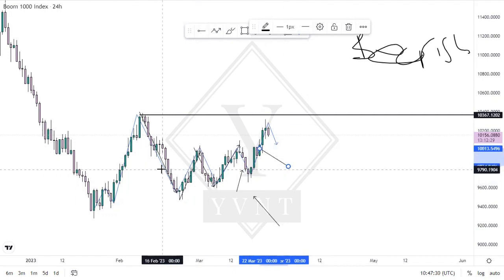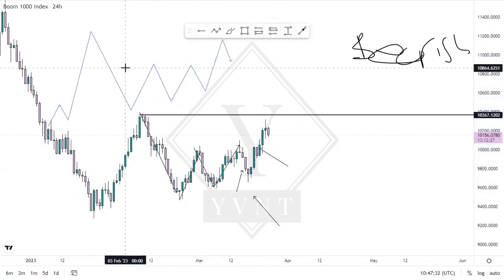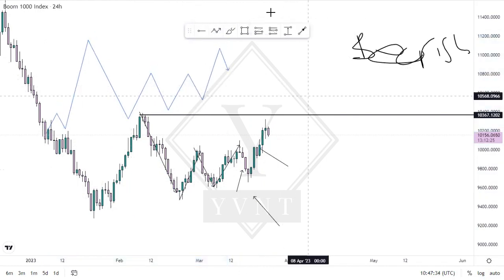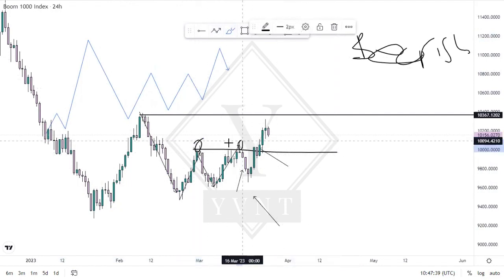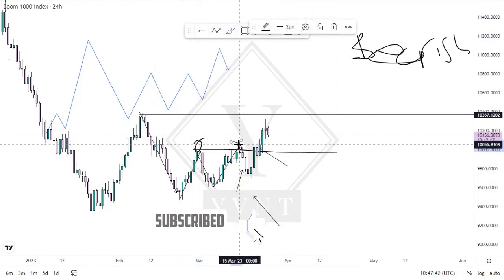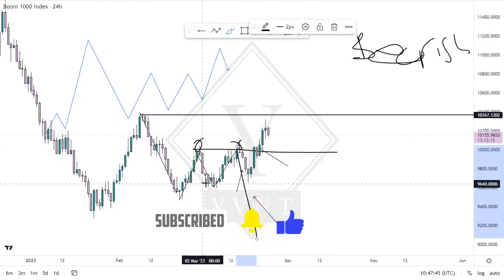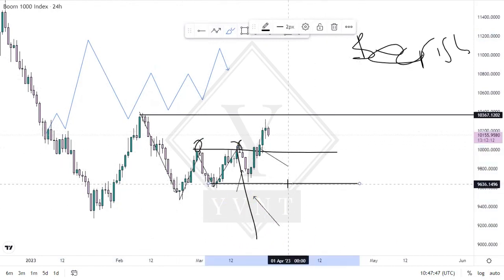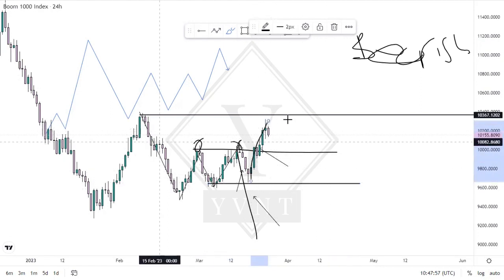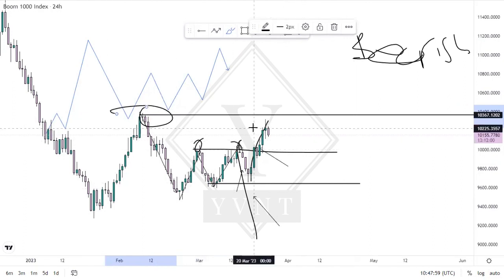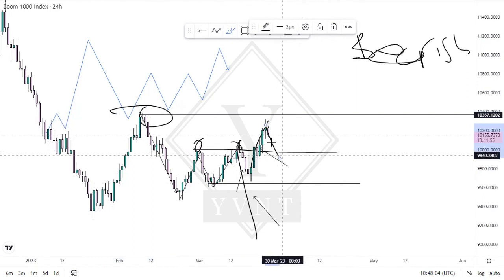But now things are starting to get interesting, because the market just broke here. We had these highs here that the market was not breaking, and we were looking for the market to continue pushing to the downside. But then the market couldn't even break these lows, so we didn't get a new lower low. So what we waited for was to see where price is going to give us direction or not. Price did give us a direction, it breaks the upside, but now we have these highs here. So what do we do with these highs? What we can expect now for the market to do is to come back, right?